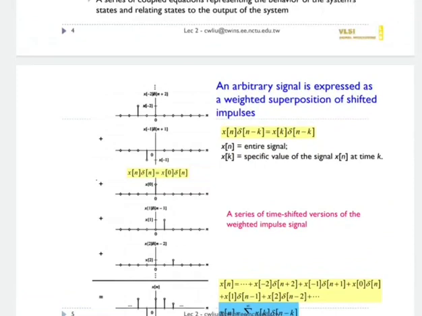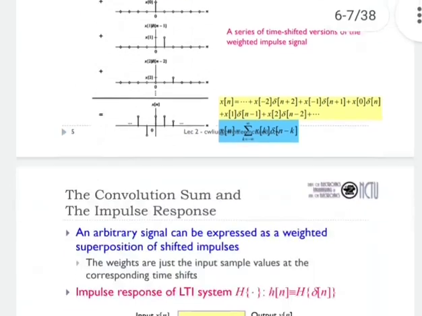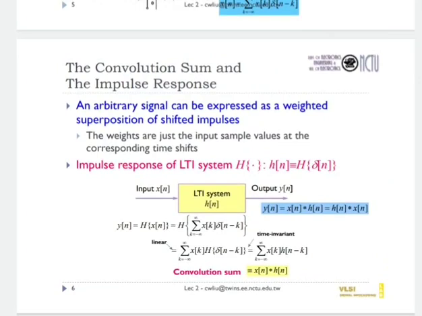So here the diagram shows an arbitrary signal which is expressed as a weighted superposition of shifted impulses. So x of n delta of n minus k equals x of k into delta of n minus k. So what is x of n? It is the entire signal, and what is x of k? It is the specific value of the signal at time k. Next is the series of time shifted version of weighted impulse signal. So the convolution sum and impulse response.